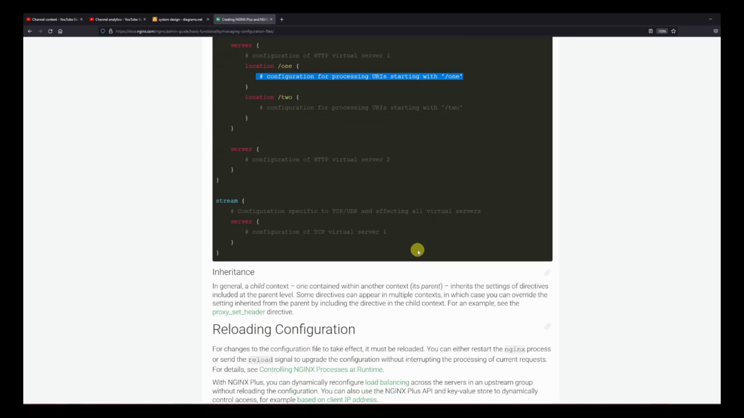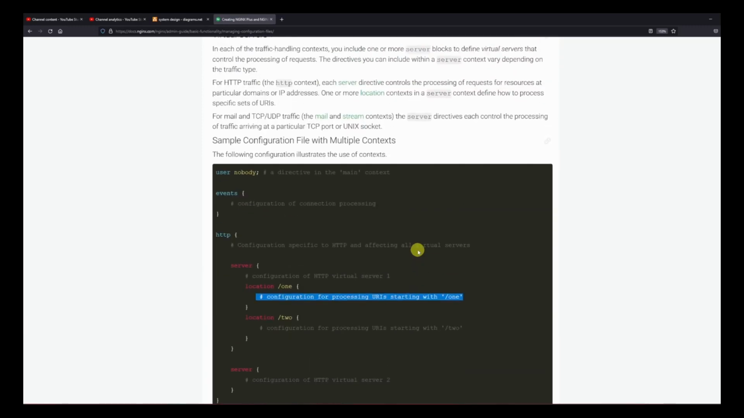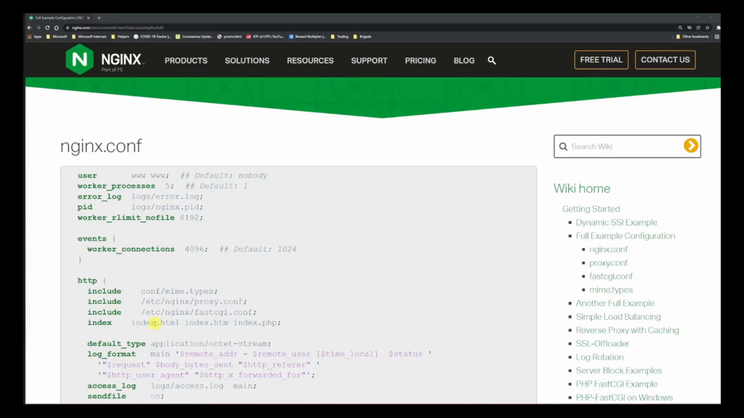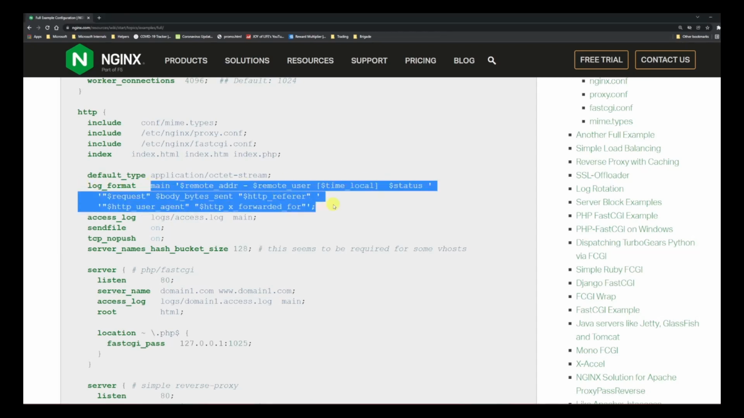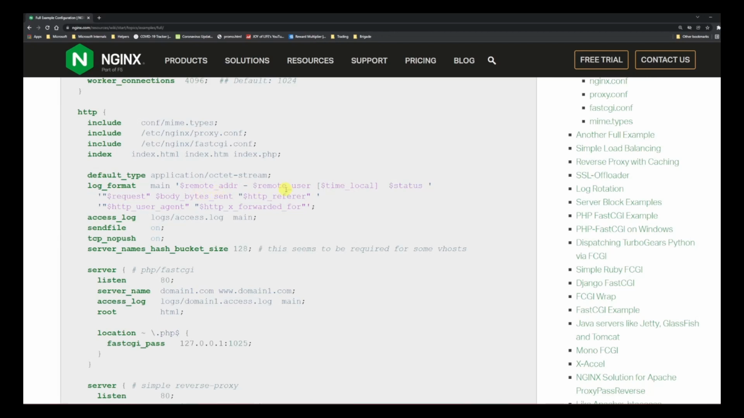And how does the configuration look like? Let's go ahead and take a look at the full configuration over here. This is the Nginx configuration file, which is named nginx.conf. To look at a few of the important things, as we discussed, we have an ability to log things. So here is what we are logging. This is what our log format looks like. We have the remote address, user, the local time, the status, the request body, the bytes sent, the referrer, the agent, and all those things.